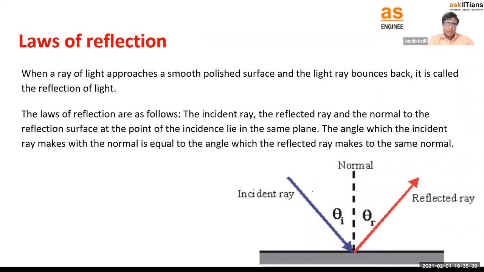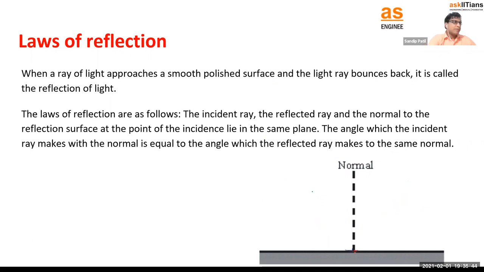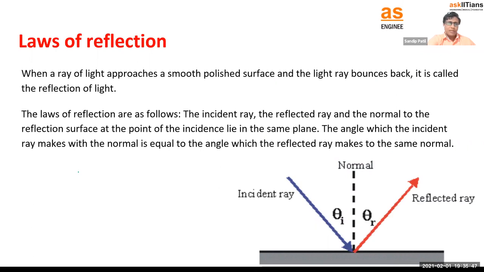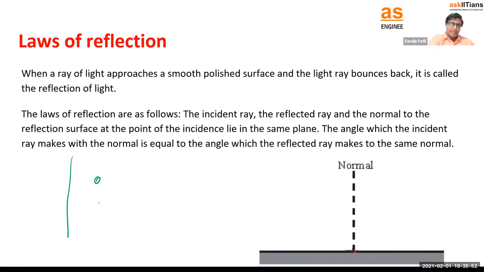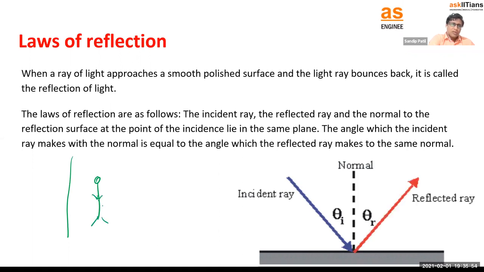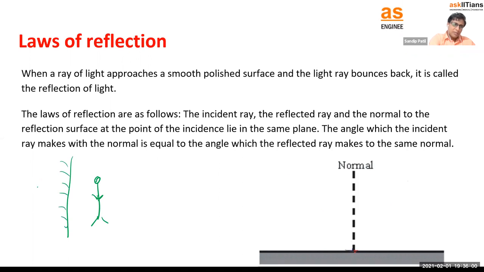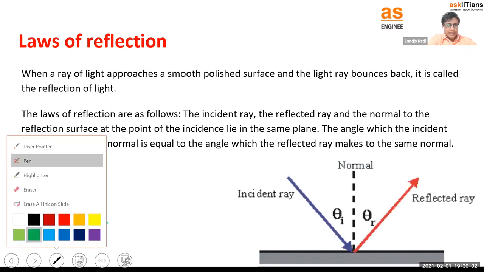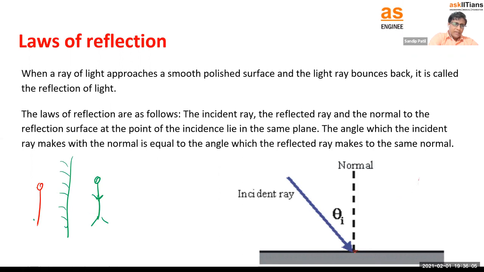So laws of reflection means what? You can see this is the mirror which is kept horizontally. Normally we have a mirror attached to our dressing table or cupboard. So if this is the mirror, we stand in front of the mirror like this, right? And you will see the image inside the mirror. The image will be something like this, exactly opposite to you. Okay. So now consider they have kept the mirror like this horizontally.